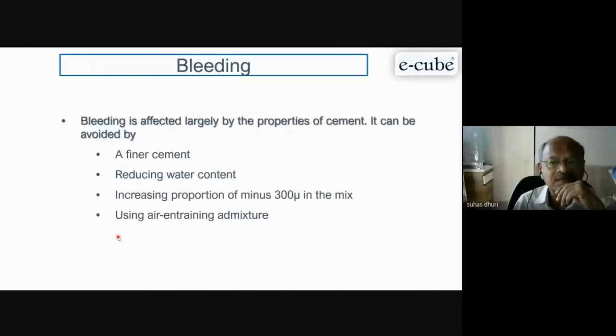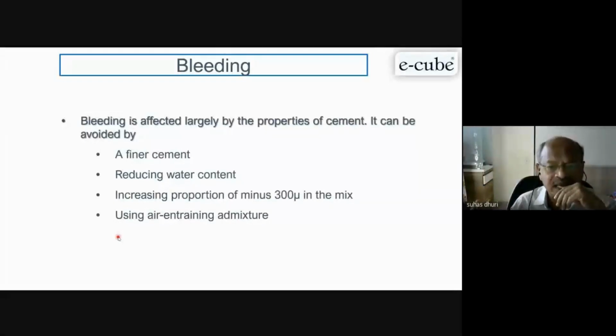So whenever there is bleeding in the concrete, you have to use finer cement. Reduce water content. Unit water content can be reduced, or increase the minus 300 micron in the mix. This particular fraction comes from your crushed sand or natural sand.